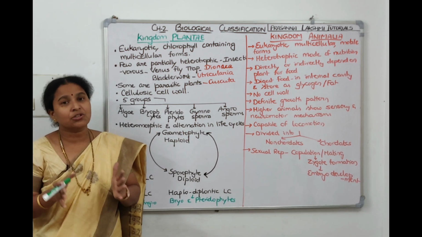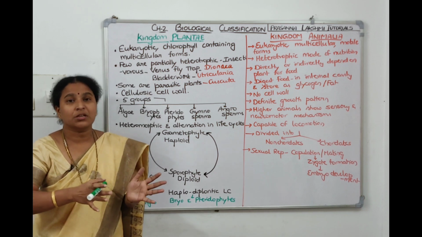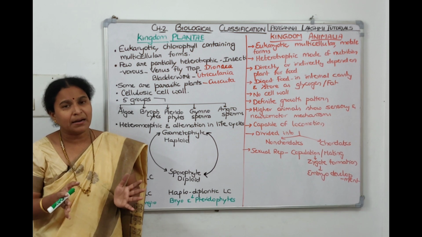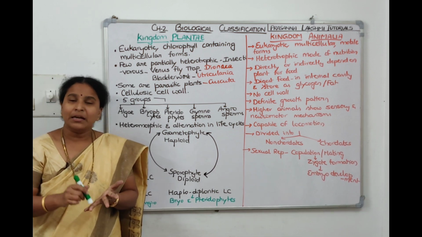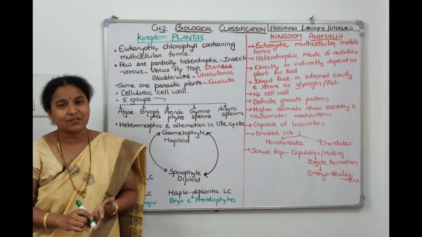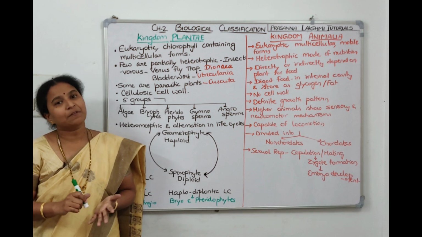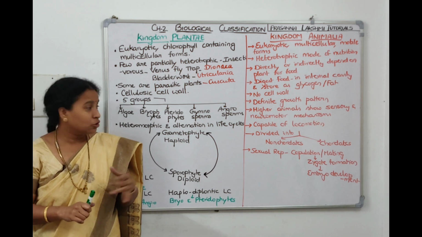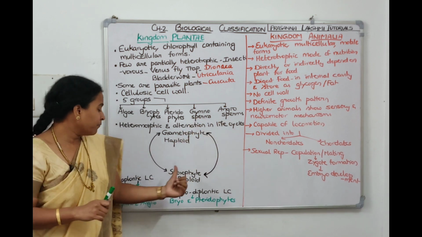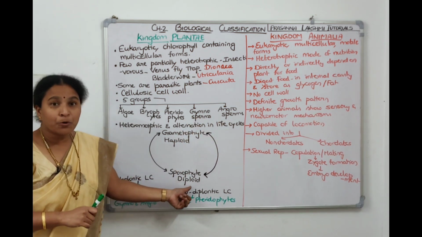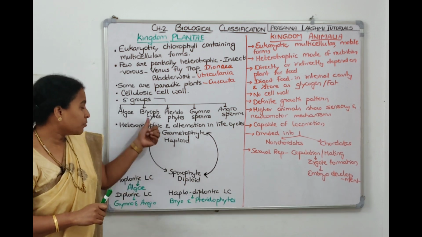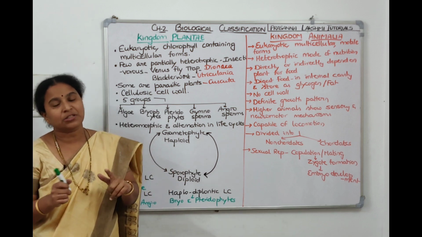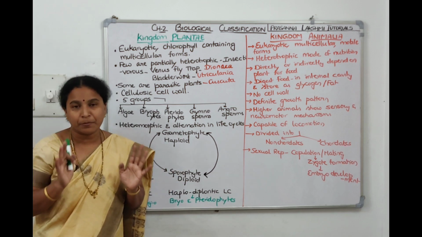So basing on the duration of the gametophytic stage and the sporophytic stage, basing on which phase is dominant and which phase is dependent, we can divide the plant life cycles into haplontic life cycle, diplontic life cycle, haplodiplontic life cycle. Algae are examples of haplontic life cycle where gametophyte stage is dominant. Gymnosperms and angiosperms are examples of diplontic life cycle where the sporophyte stage is dominant. Whereas coming to bryophytes and pteridophytes, they have an intermediate life cycle where gametophytic stage and sporophytic stage both will be there almost at equal proportion.